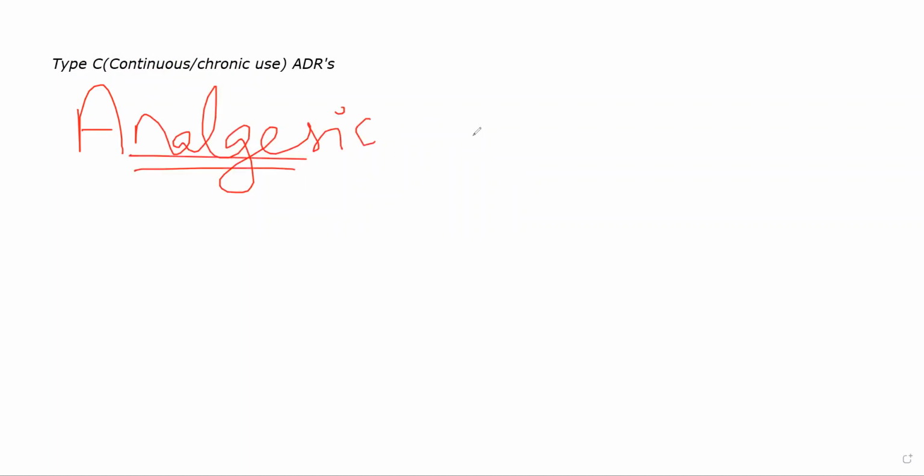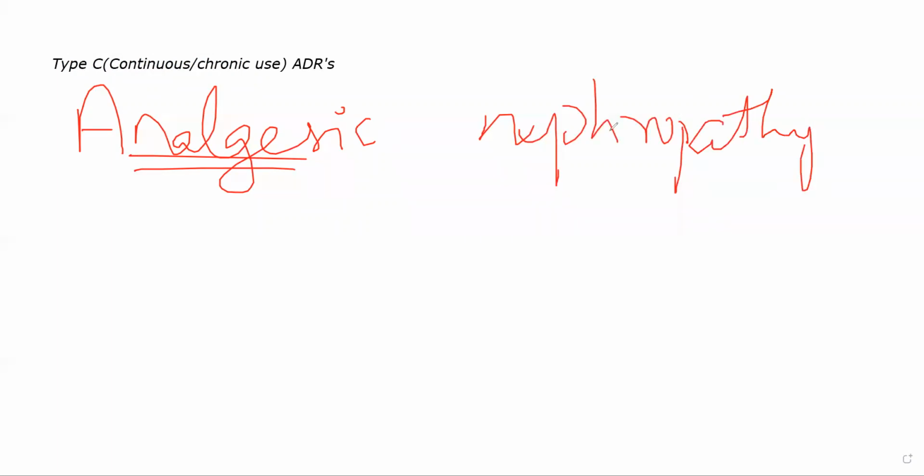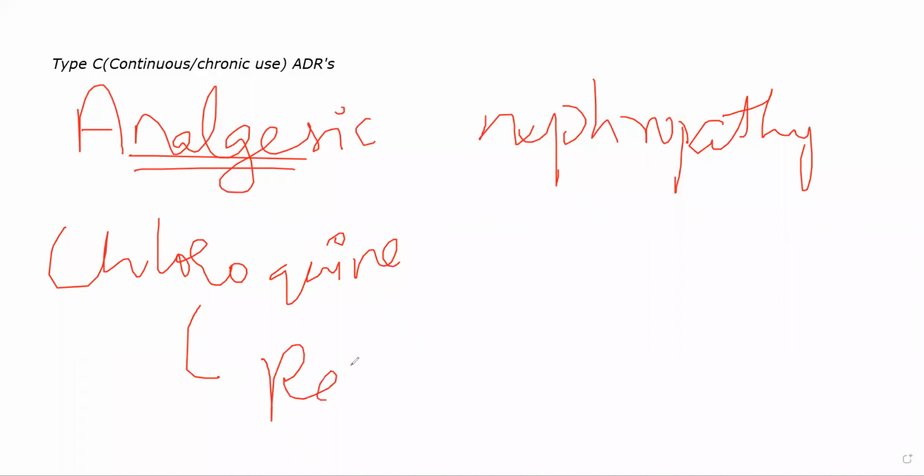For example, if a patient is taking analgesics, painkillers, okay, for a long period of time, there is a good chance that their kidney will be fried. They will have nephropathy, damage to your nephrons. Okay. Or if the patient is taking, let's suppose they are taking chloroquine for a long period of time, they will develop retinopathy. ठीक है, ऐसा है. These are occurring over a long period of time. अब एनाल्जेसिक अब्यूज करें तो उनके नेफ्रॉन्स काम करना बंद करते हैं.